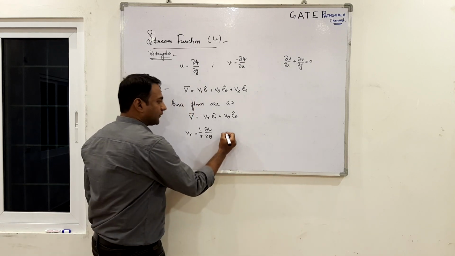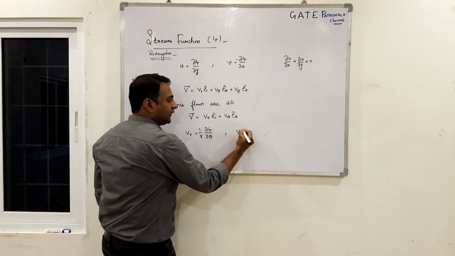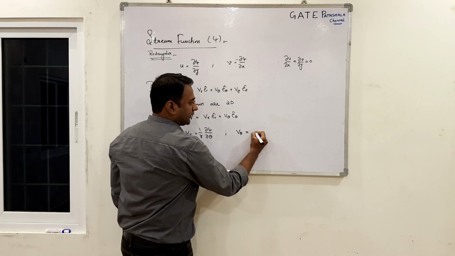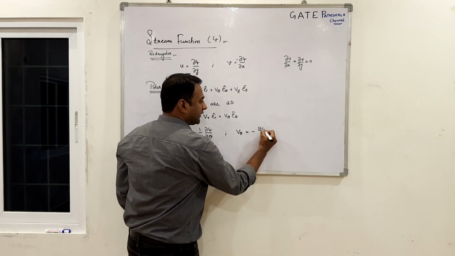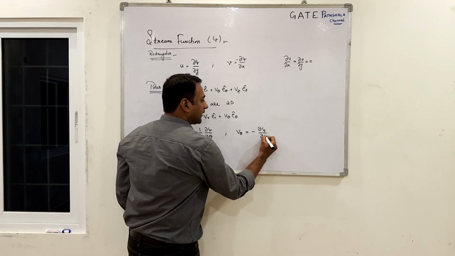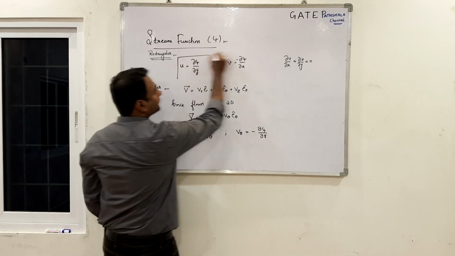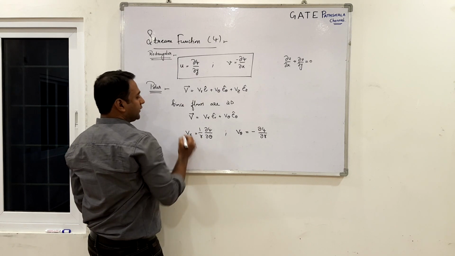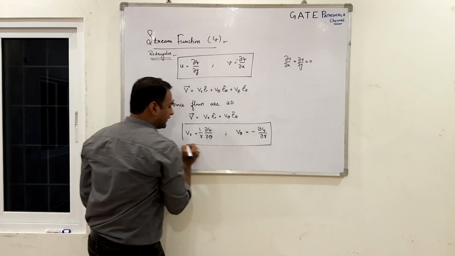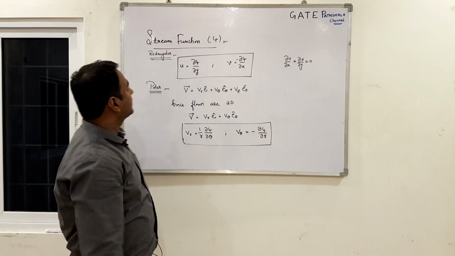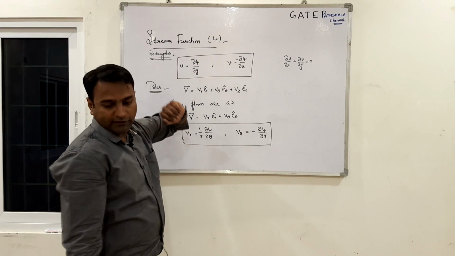Now we need the tangential component of the velocity, which is found as minus of ∂ψ/∂r. So these are the important equations in Cartesian and polar coordinates relating to the stream function psi.